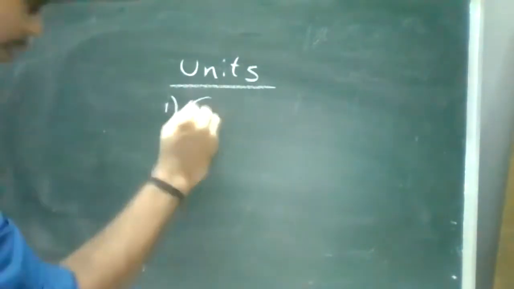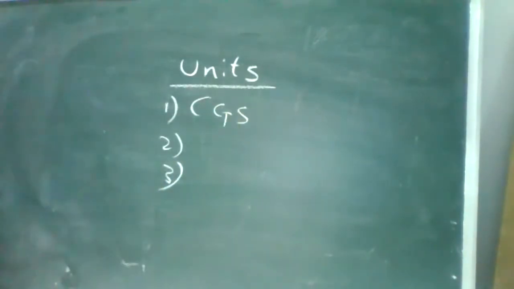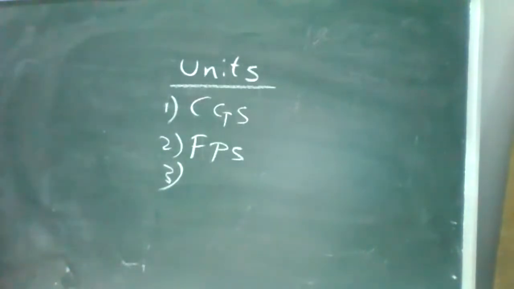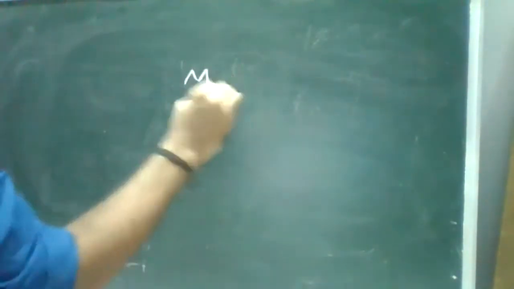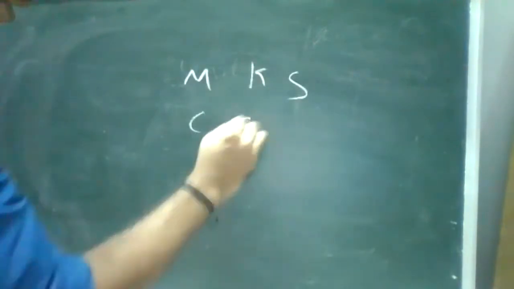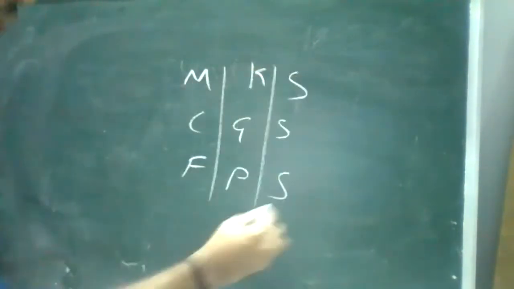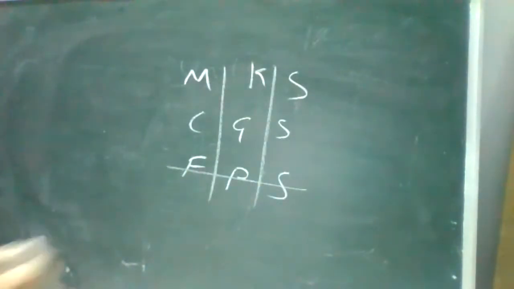CGS. Good. FPS. Yes, good. And SI unit. Okay, fine. We'll split units into four types: MKS, CGS, and FPS. And remember, we are not going to use FPS. In our Indian conditions, we only use MKS and CGS.